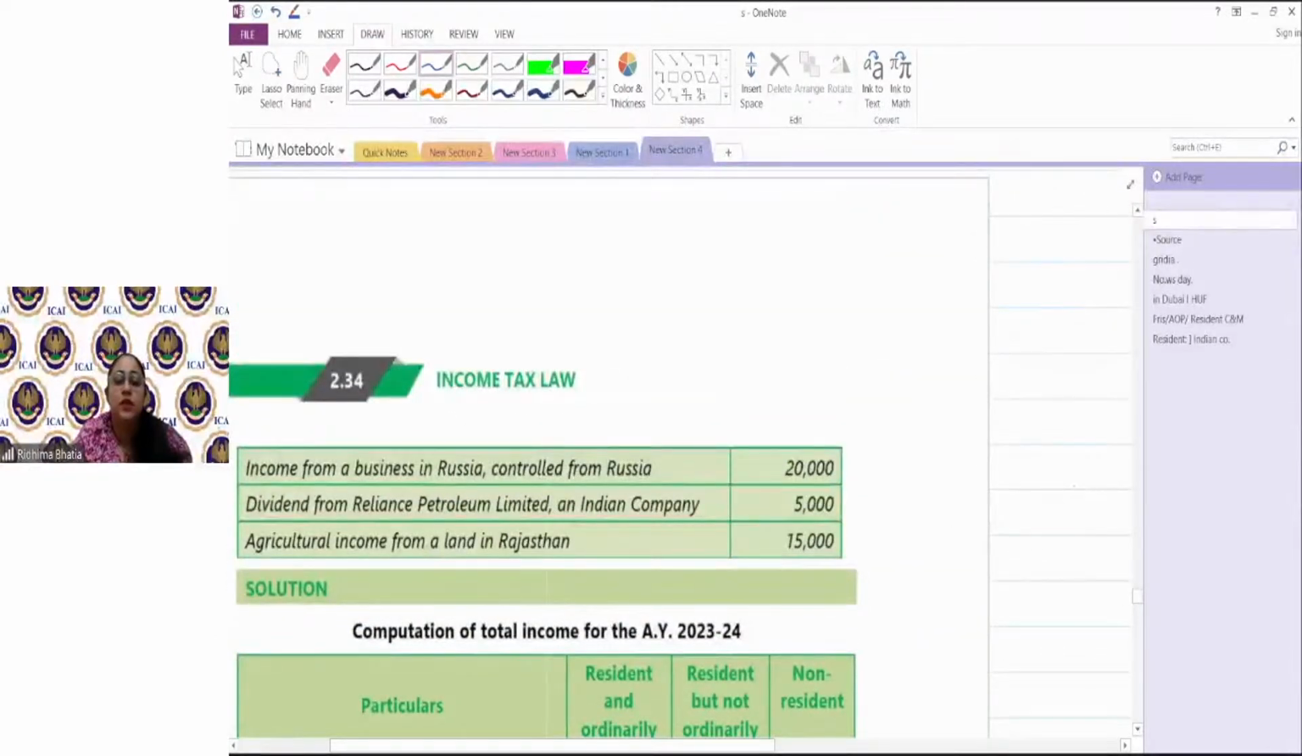Income from business in Russia, controlled from Russia, taxable only in the case of a resident, not in the case of a non-resident or RNOR. If it would have been controlled from India, then it would have been taxable in the case of RNOR also. Okay? Dividend from an Indian company is taxable in the case of everyone, no matter where and how it is received. And agricultural income from land in Rajasthan is normally a taxable income, but as per the provisions which you will study in the next class, you will get to know that agricultural income is not taxable.